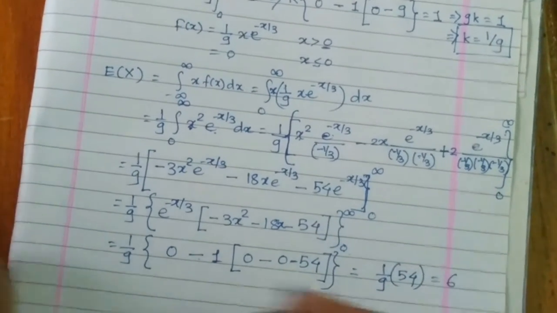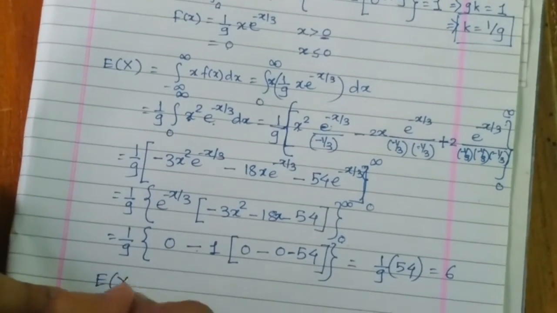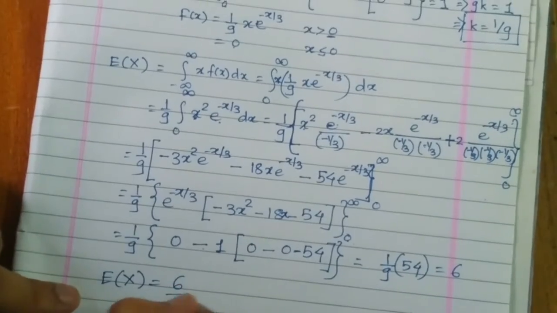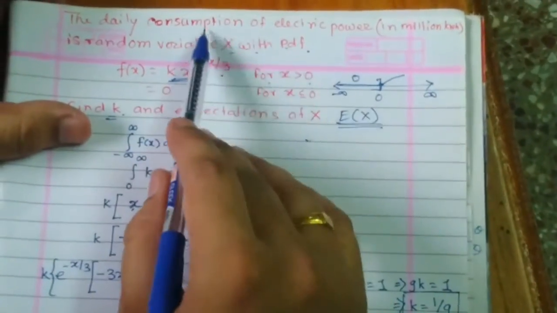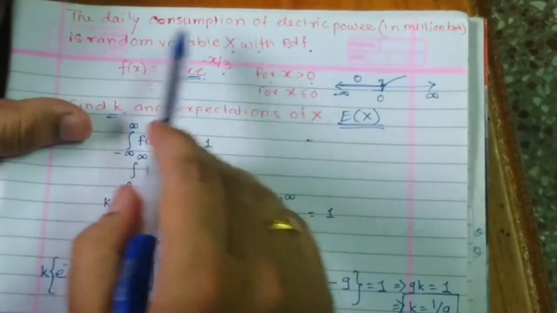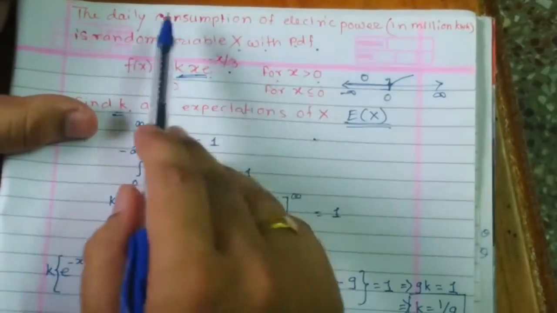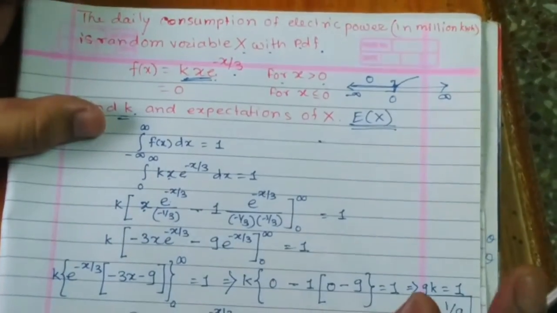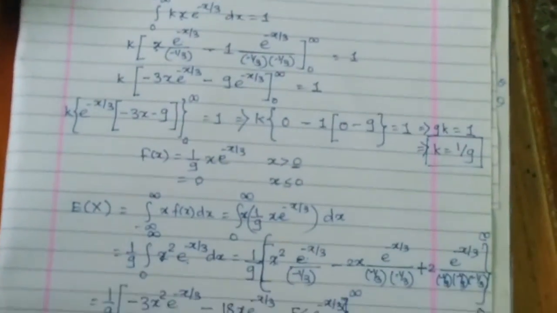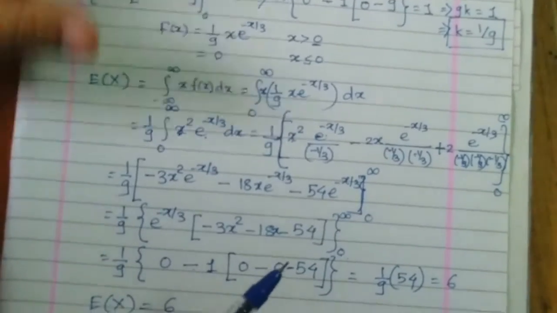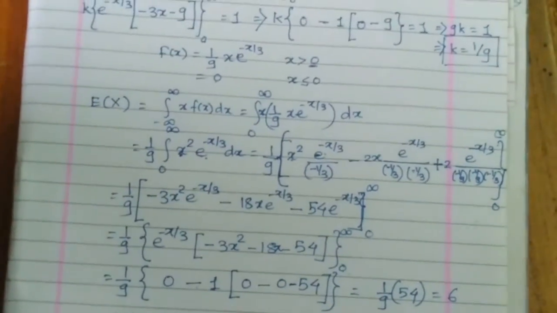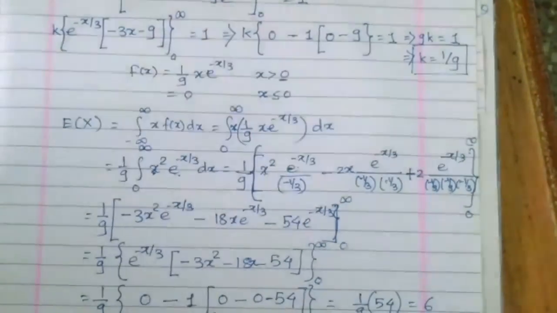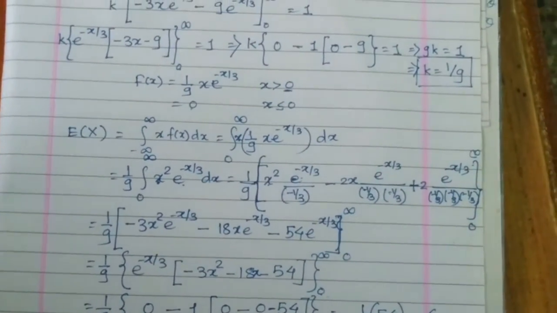So this gives 6. So what is my mathematical expectation? 6. It means that the average daily consumption of electric power is 6. Are you clear with this? This is the meaning of the mathematical expectation of this particular problem. So this way you can solve the problems based on the mathematical expectations.